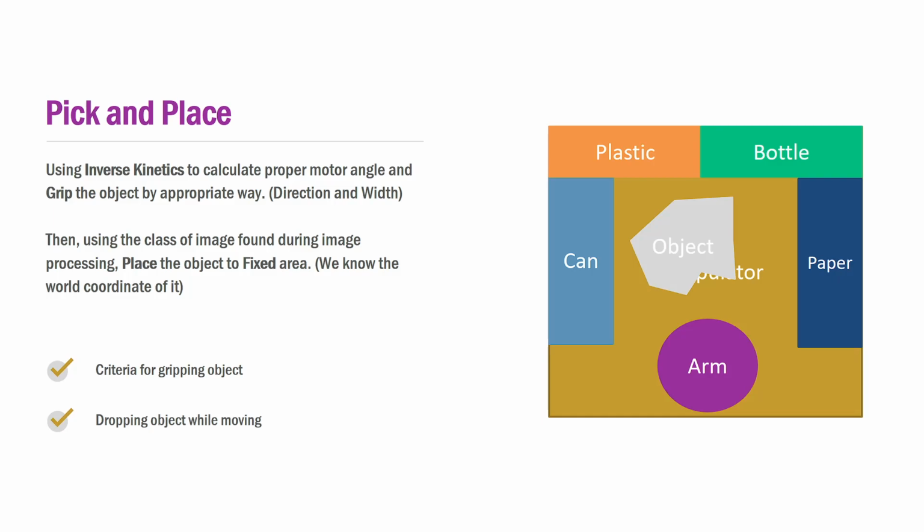Lastly, in the pick and place step, calculate the proper motor angle and grip the object using inverse kinematics. Then, place the object in a fixed area with respect to the class of the object, which is determined in the image processing step. We have to solve the problem of dropping objects while moving and decide the criteria for selecting the order of gripping objects to carry. Also, handling the case in which objects are overlapped might be our challenge in this project.